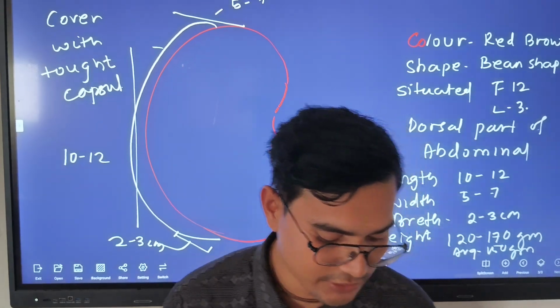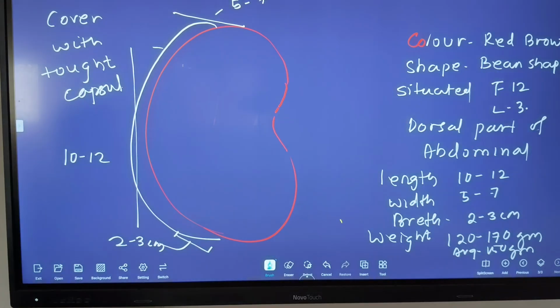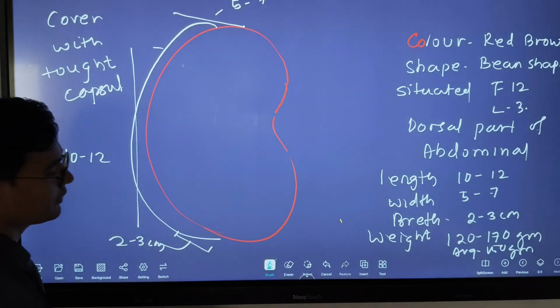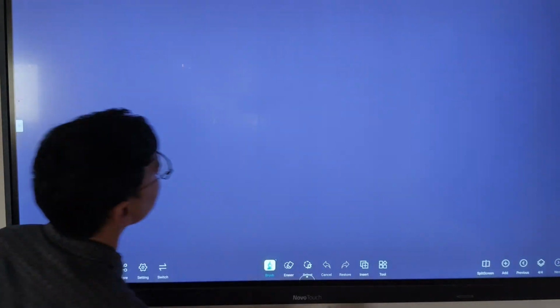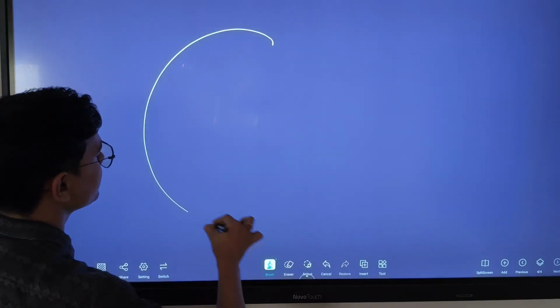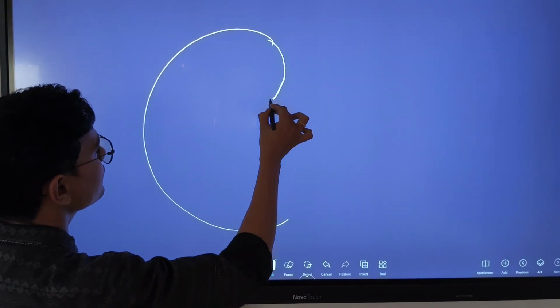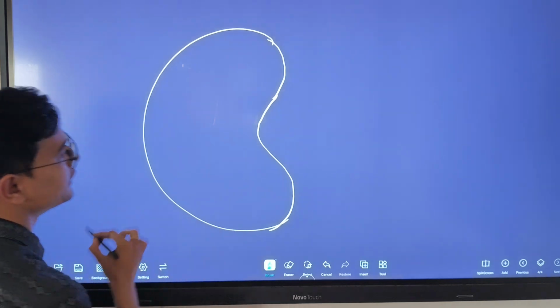Now we discuss the internal structure of the kidney. What is the internal structure of the kidney? This is the kidney.